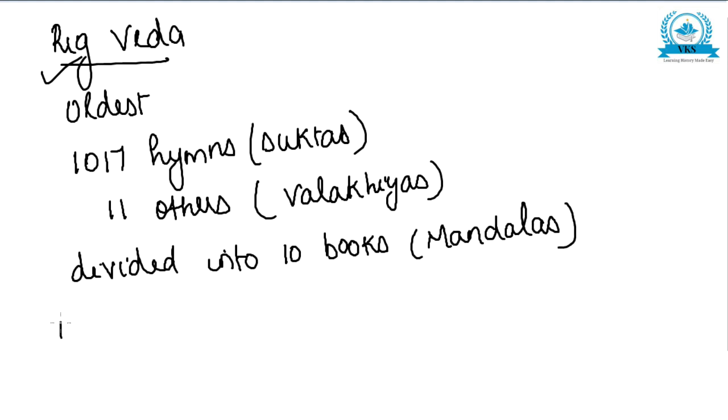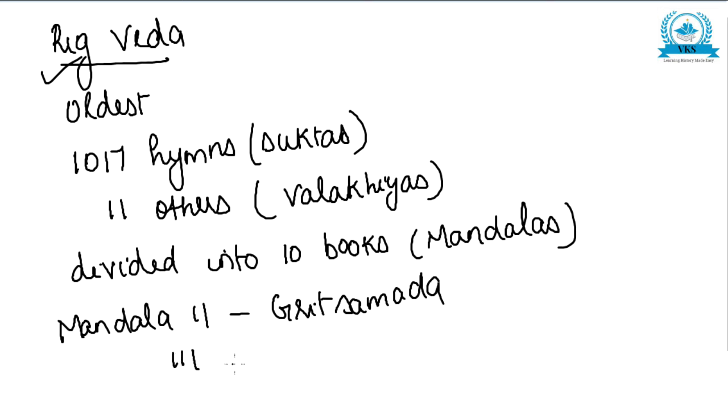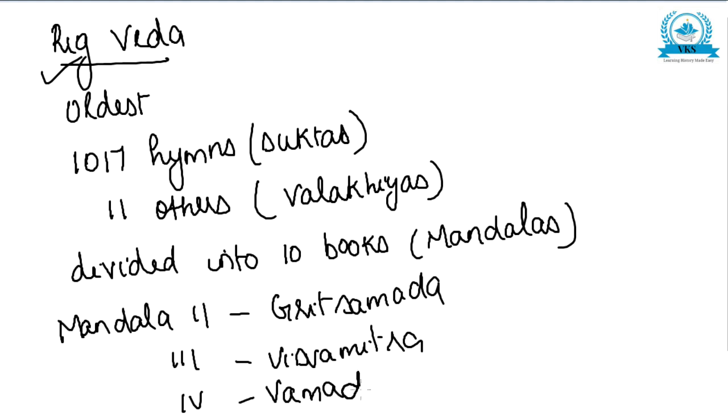For example, Mandala 2 by Gritsamada, Mandala 3 by Vishwamitra, Mandala 4 by Vamadeva. All these are different mandalas; 10 mandalas are there, and I just gave some examples. So Rig Veda is divided into 10 books or mandalas.